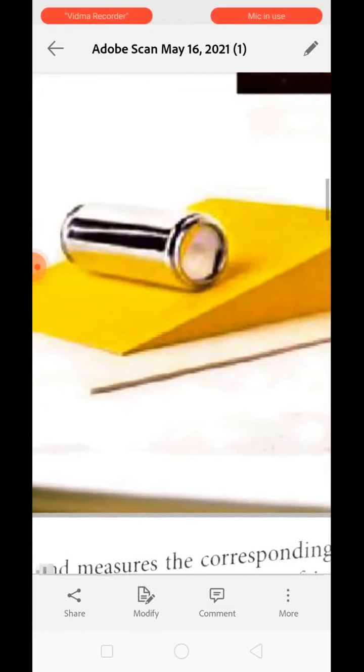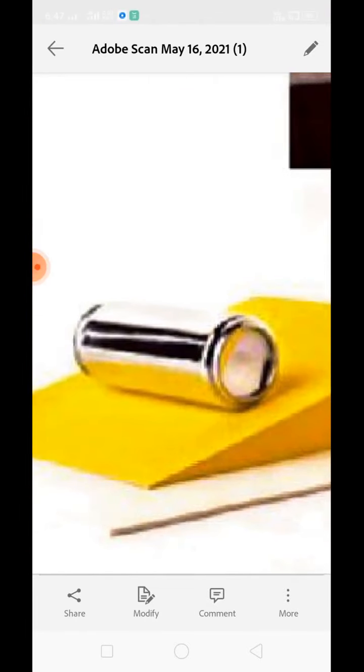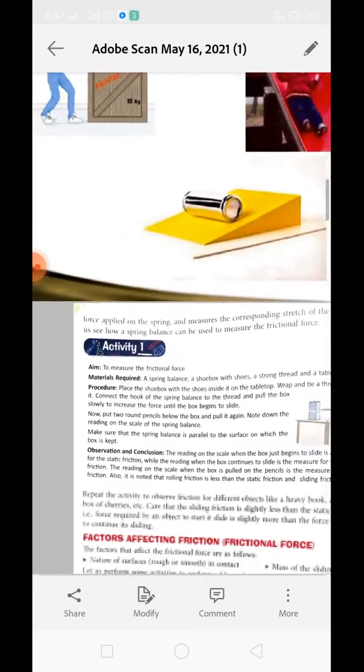Okay, now see over here in this picture, you can see this is the example of rolling friction, in which the object is rolling on a surface. Clear?